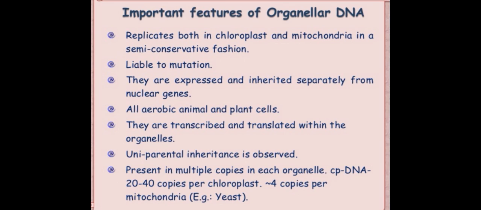Important features of organellar DNA: it replicates in both chloroplast and mitochondria in a semi-conservative fashion. It is liable to mutation. They are expressed and inherited separately from nuclear genes. They are found in all aerobic animal and plant cells. They are transcribed and translated within the organelles. Uniparental inheritance is observed. They are present in multiple copies in each organelle: cpDNA has 20 to 40 copies per chloroplast, and mtDNA has 4 copies per mitochondrion.